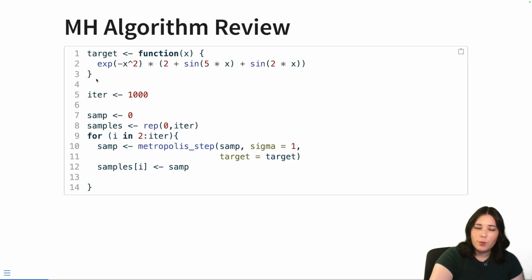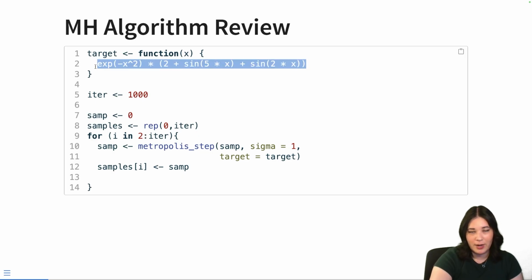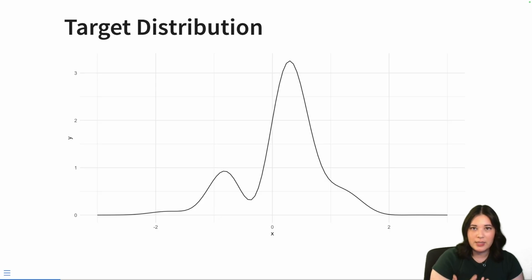So for instance, if we wanted to sample from this distribution, which has this formula here that I'm not going to read out loud, we can essentially just plug that in as our target value and then run the Metropolis-Hastings algorithm over and over and over again. So this is the distribution that we're trying to sample from. And maybe just by looking at it, you can see why it might be a little complicated to sample from. Essentially, we want to sample from this distribution without having to analytically calculate what this function actually is, because for some reason that may be either very computationally difficult or just something we don't have access to.